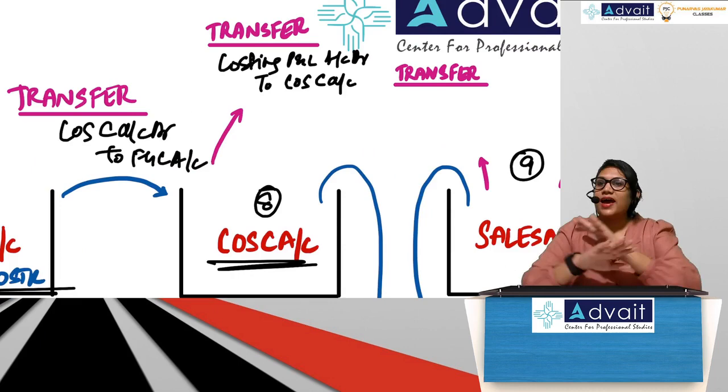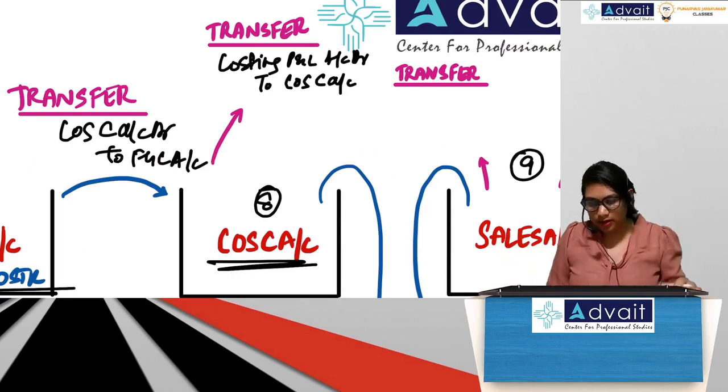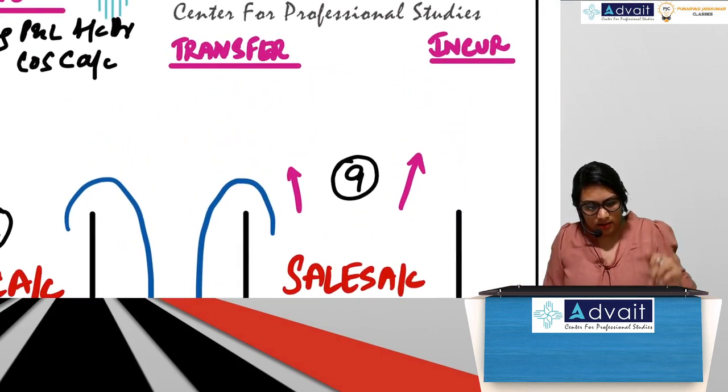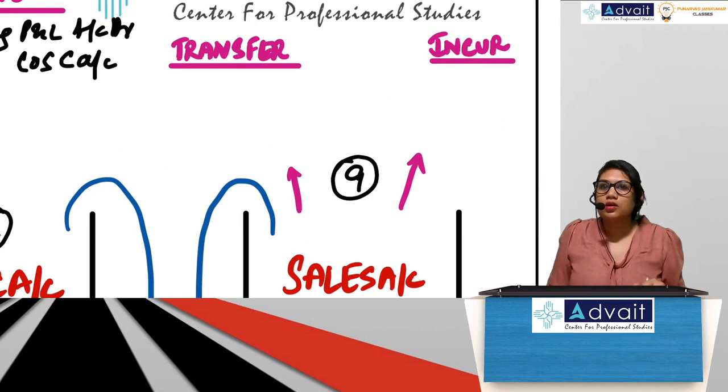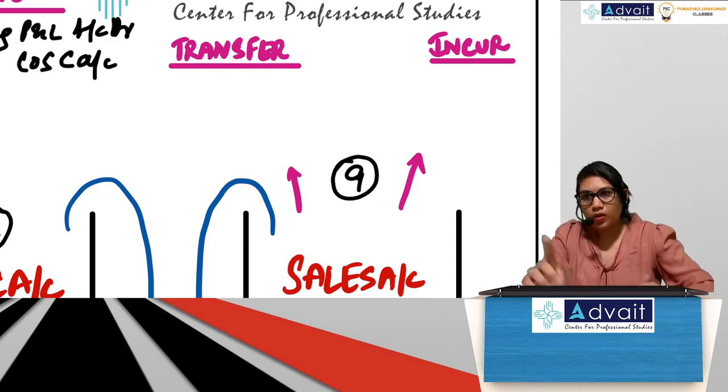So cost has been completed. All costs I have considered, I have completed everything. Now, separately, sales account. Now in sales account, two things will happen. One is you have to record sales. How would you record sales in financial accounting? Debtors or cash to sales.